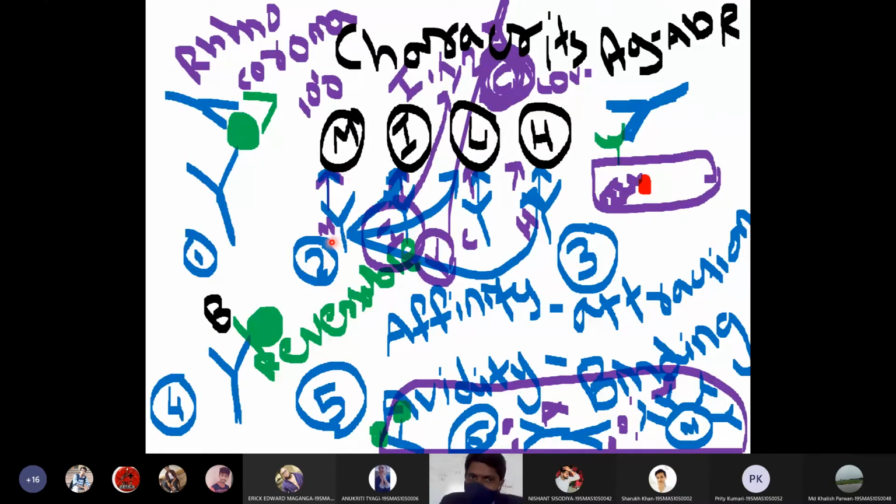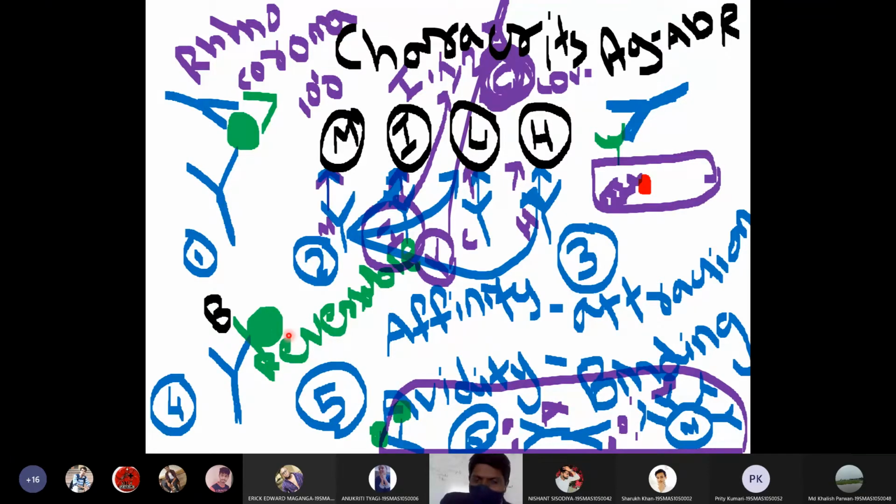The second property is that antigen antibody reactions are highly specific in nature. That means a malaria antibody only binds with malaria antigen, and an influenza antibody only binds with influenza. Then the third point is that only surface antigens participate in the antigen antibody reaction. The fourth property is that all antigen antibody reactions are reversible. That means after binding an antigen with an antibody, the antigen can be removed. That is why all reactions are reversible.